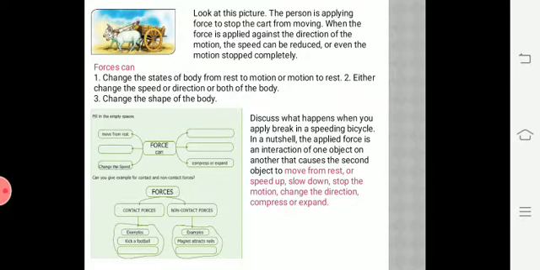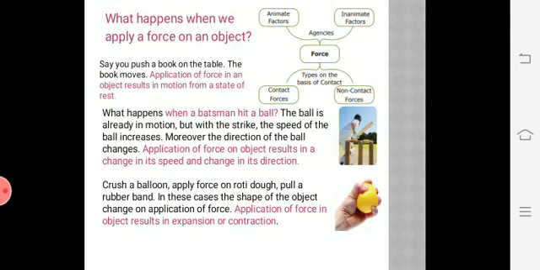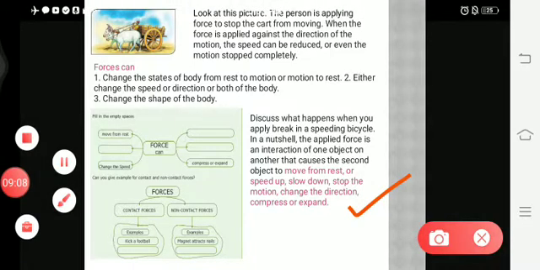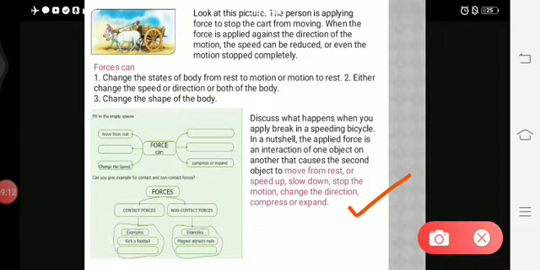In the same way, while riding your bicycle, when you apply the brake, what happens? It automatically stops. Why? Because it is applied against the direction of the motion, and so the speed is reduced. The movement of your bicycle will be stopped completely. And here you have to learn this. Already we have read this, already I have informed this, the same thing they have repeated here.